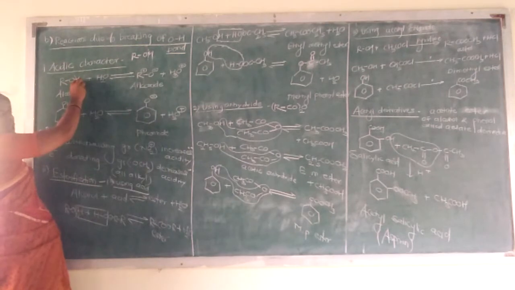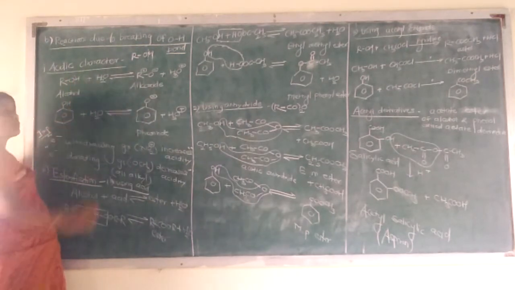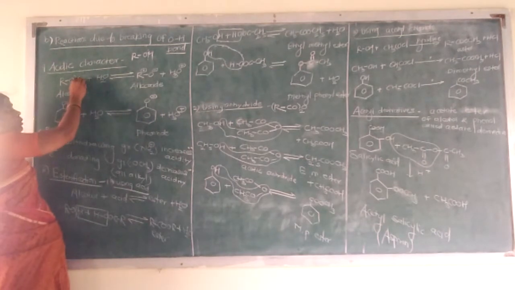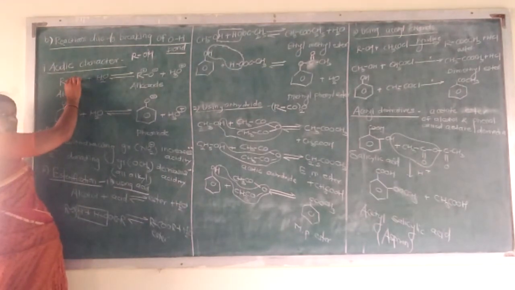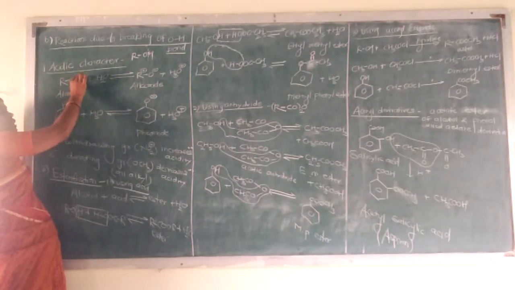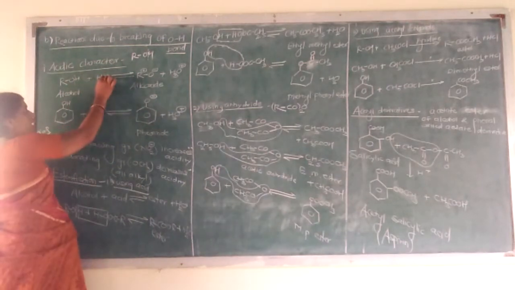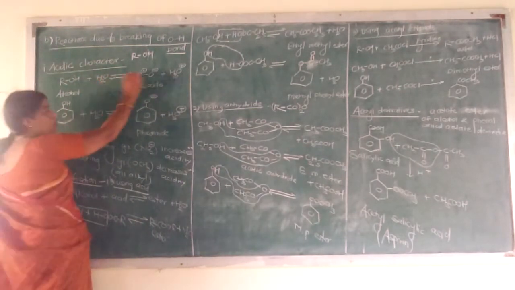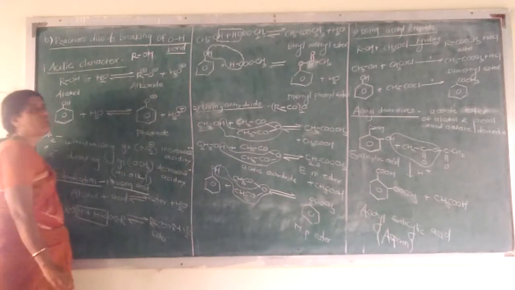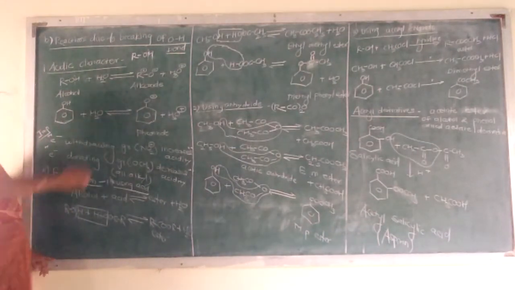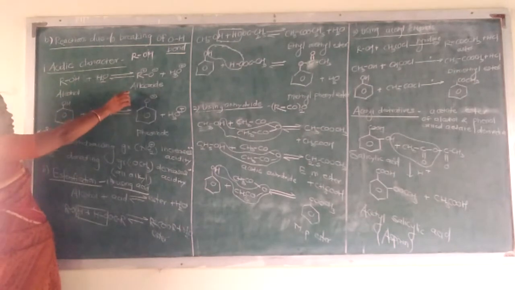When this H is released, it is released in the form of H plus, because in the alcohol this O is the most electronegative and H is the least. When this bond breaks, H is removed in the form of H plus. This H plus reacts with neutral H2O to form H3O plus. It is called the hydronium ion, and it forms alkoxide.